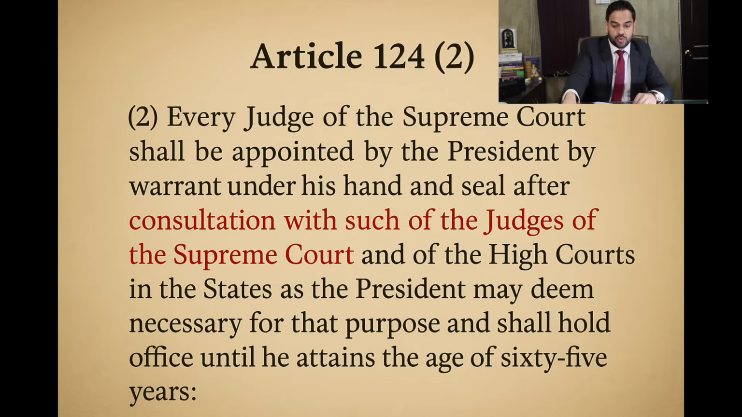Now the second topic, which is very important, is the appointment procedure of the judges of the Supreme Court and also of the High Court. If you read article 124 clause 2, it provides that every judge of the Supreme Court shall be appointed by the President by warrant under his hand and seal after consultation with such of the judges, this is a very important expression, of the Supreme Court and of the High Courts in the states as the President may deem necessary for the purpose.